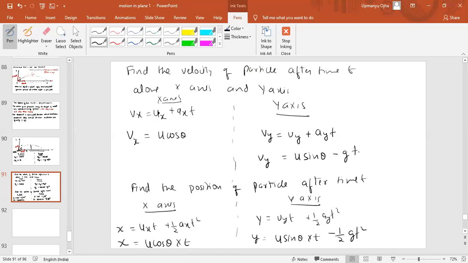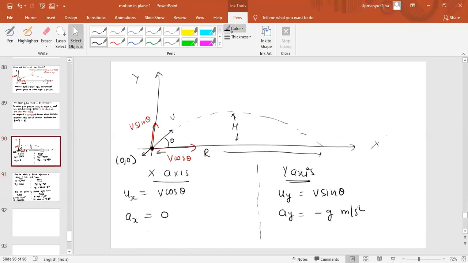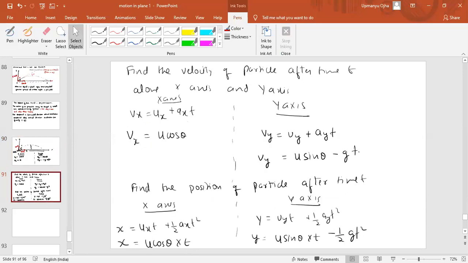So these are some results of the projectile motion. First, initial velocity along the x-axis will be equal to v cos theta. Along the y-axis v sin theta. ax is 0, ay is minus g. Then velocity after time t along the x-axis is v cos theta, and along the y-axis it is v sin theta minus gt. Here it is v cos theta into t, and v sin theta t minus half gt square.